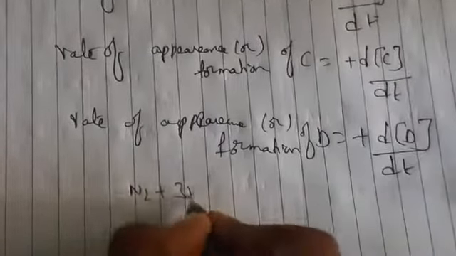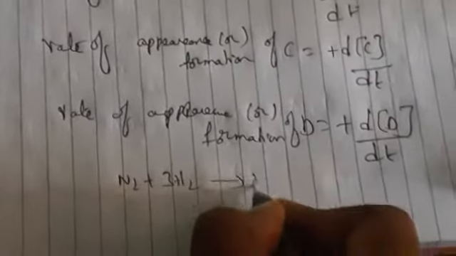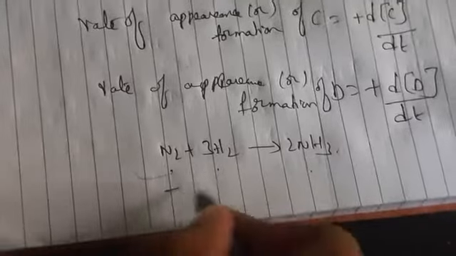So in terms of the equation, now let us take the example N2 plus 3H2 gives rise to 2NH3. This equation should be written in terms of the rate of the reaction. So how will we write it? These two are the disappearance, and this is the appearance. So now let us write the concentrations.